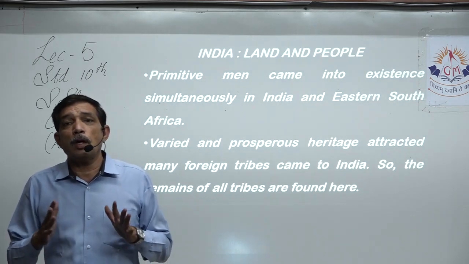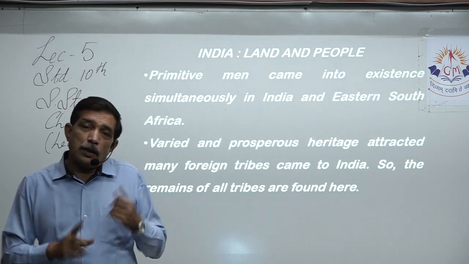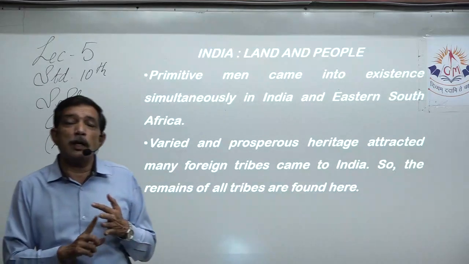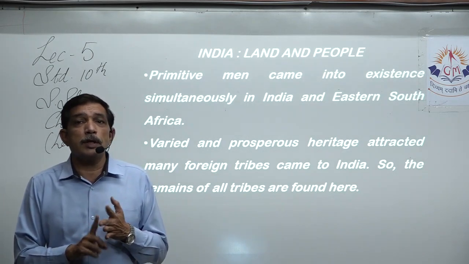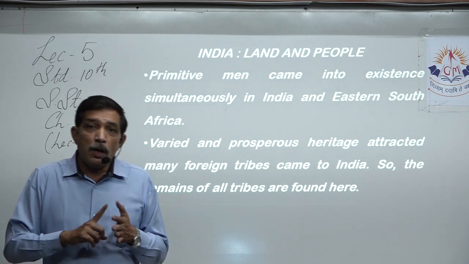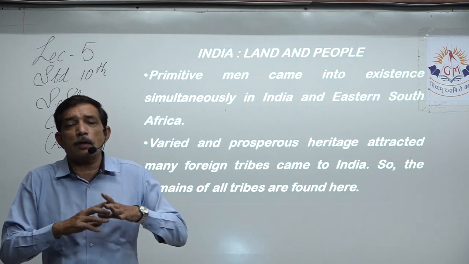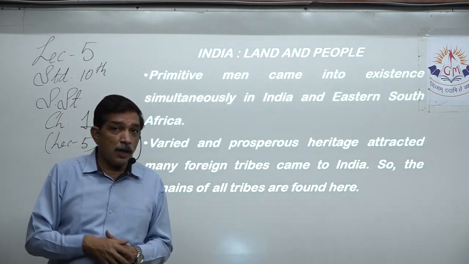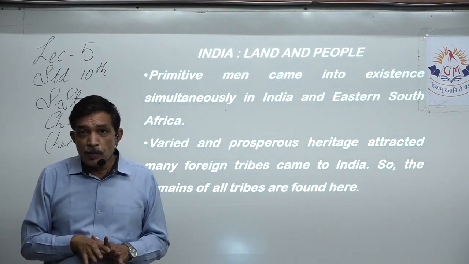Then lots of other people came from outside India. They had different physical features, they had different ideas, way of living, style of living, living standards. They had different culture, custom, tradition, language, script, religion, way of wearing clothes, way of making houses. All the things were far, far different from the people that were already living in India. Now, from outside India, they came to India and settled in India, right?